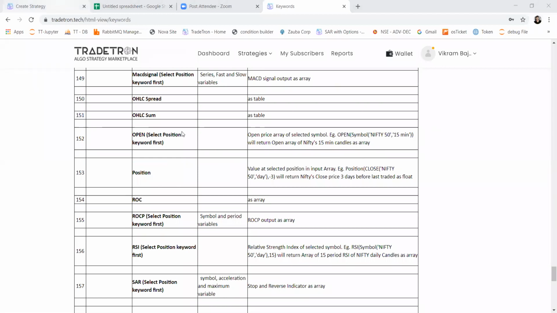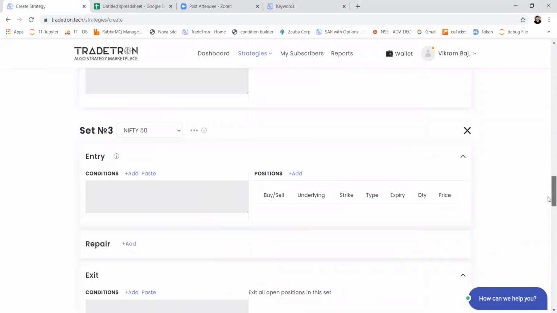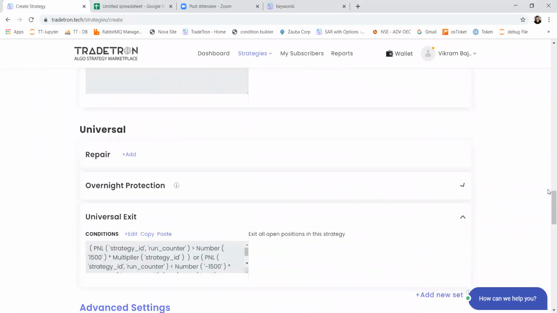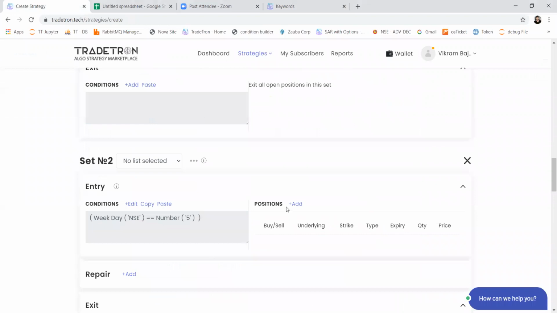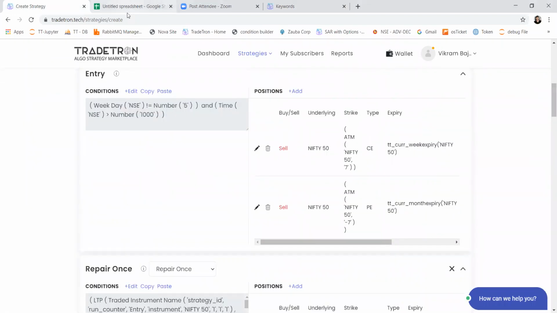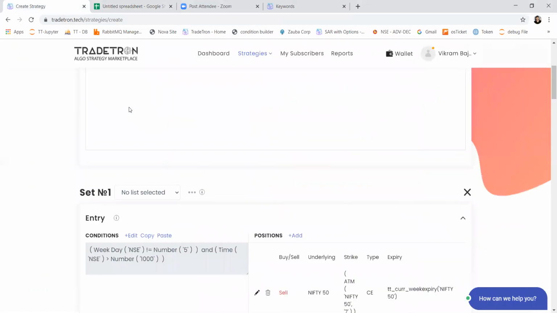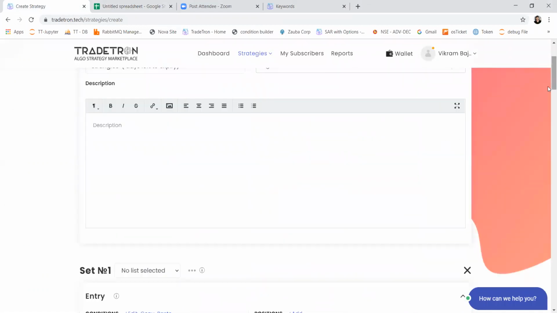Okay, so I'll just create the strategy. I'll delete the extra set that we have created. And this strategy will be updated with the days difference keyword, actually, which I wanted to show here how this can be done. So we'll update the description, and we'll share the link of this strategy in our